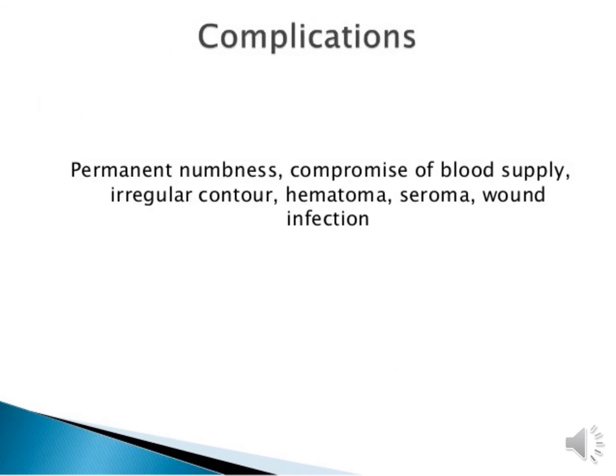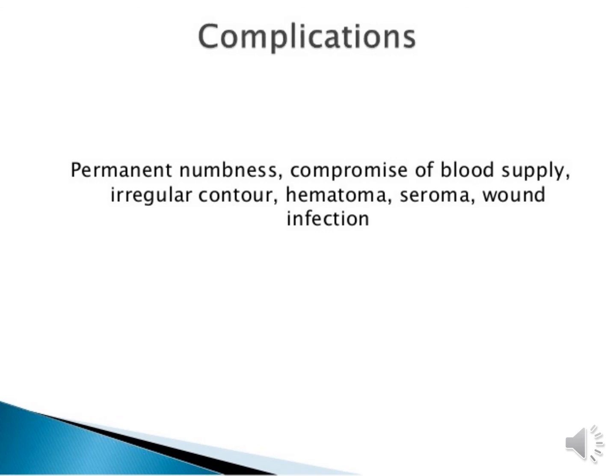Now we will see the next thing, complications related to gynecomastia. The first complication is permanent numbness. Why? Because lots of nerves are present in the breast, and during the enlargement of the breast there is a chance the nerves are affected.